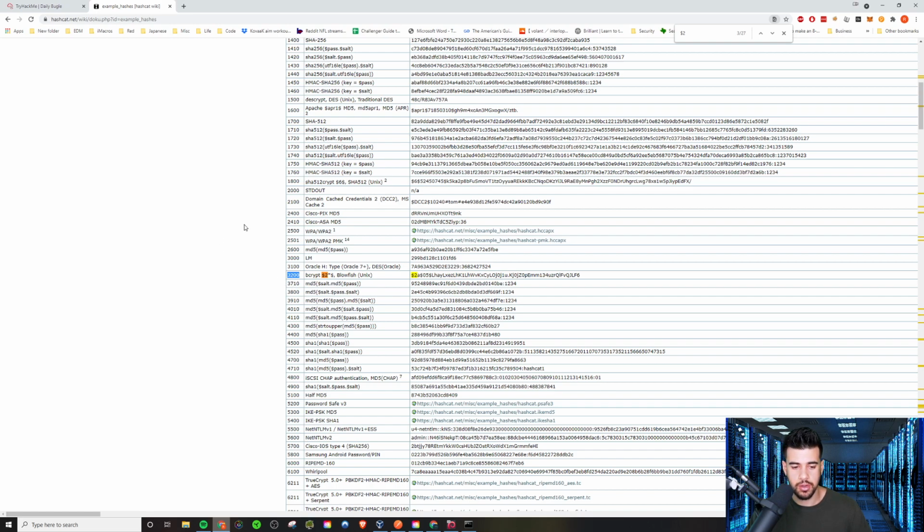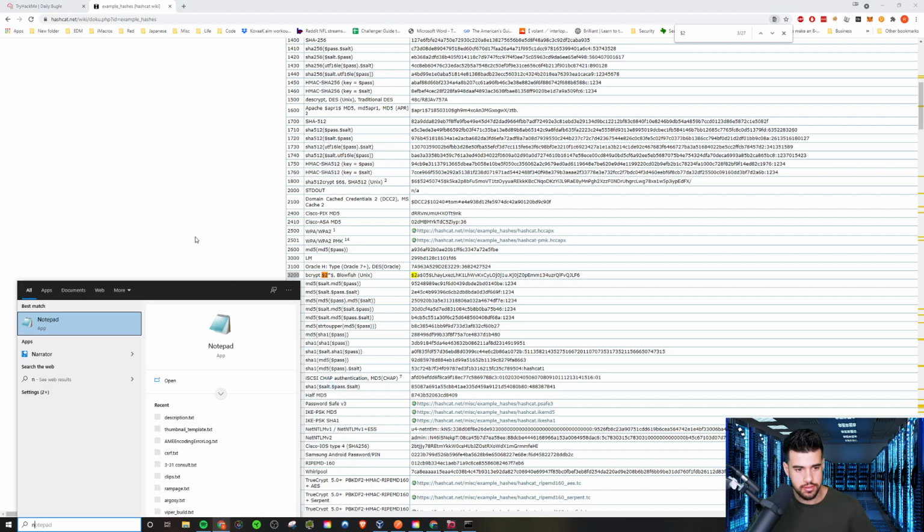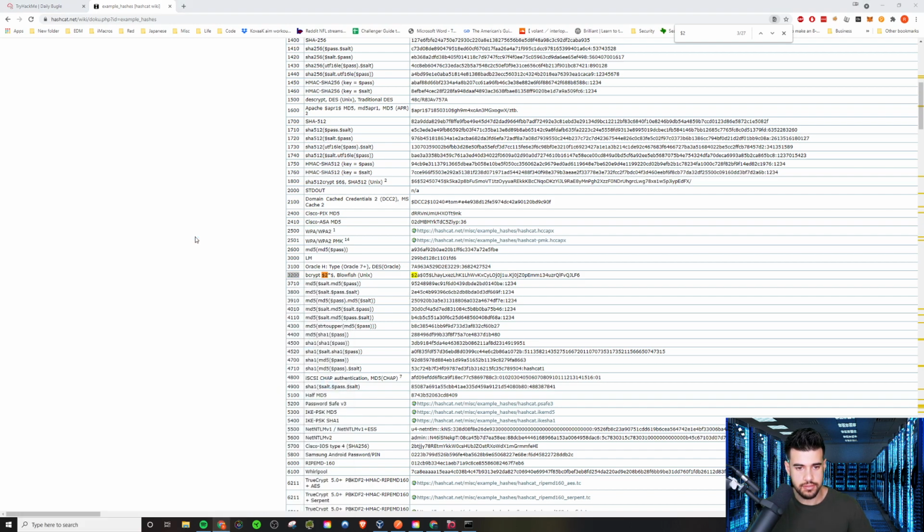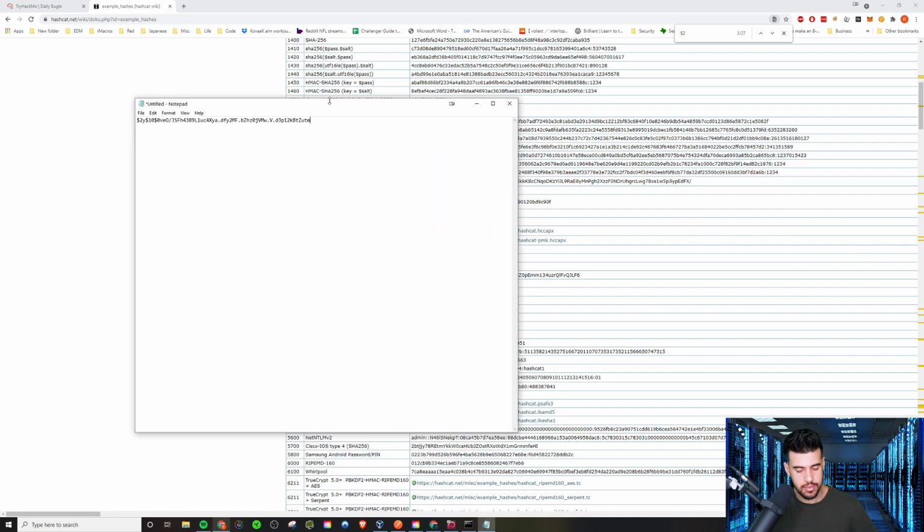32,000. So what I'm going to do is create a little notepad file that has this hash in it. And when you go for hash cracking, my recommendation, don't do it on a VM. It's so slow, because you're just going to be really limited in your resources, right? Your host machine has likely a lot more resources allocated for it than your VM does.